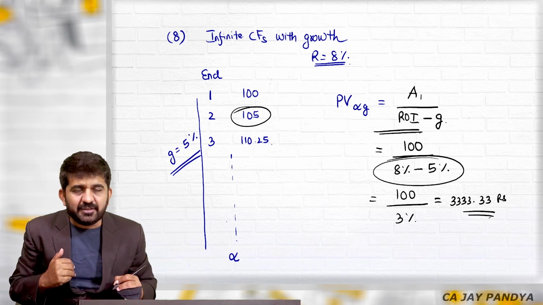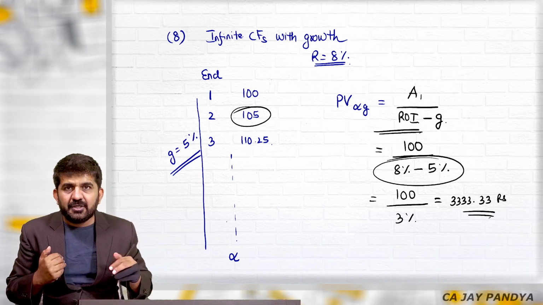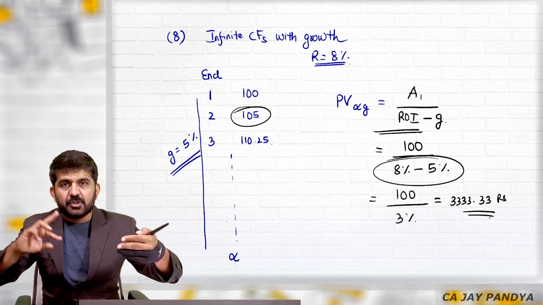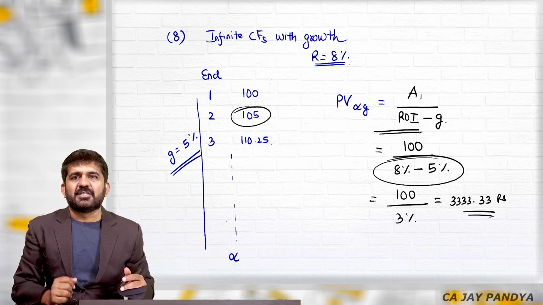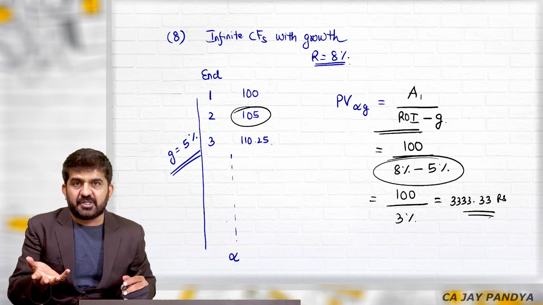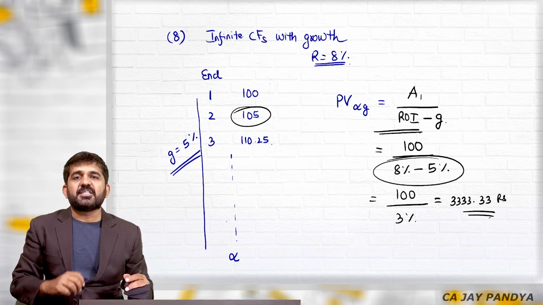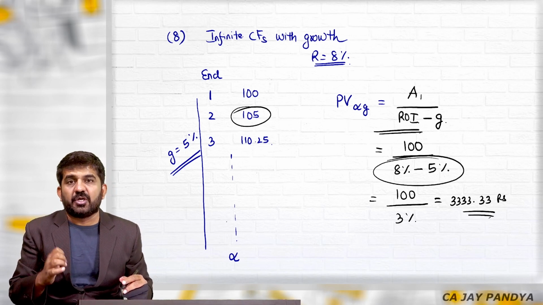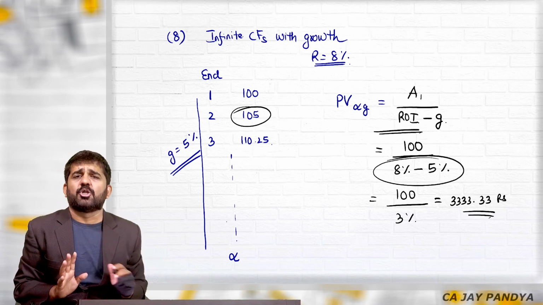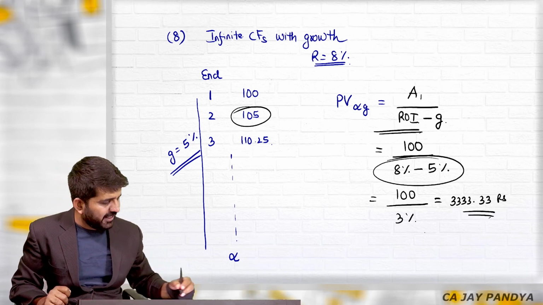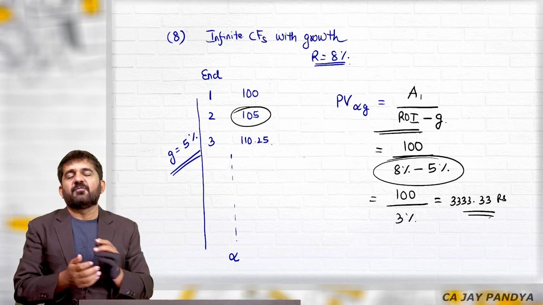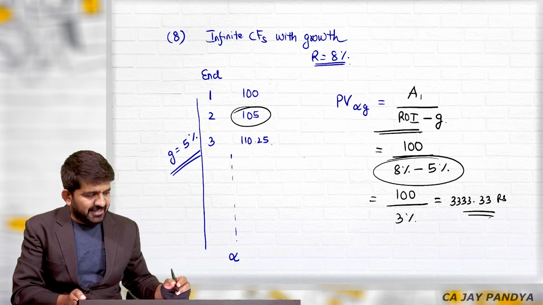Getting 8%, but you want a growth of 5%. So practically you are getting only 3%, right? Sometimes people say the inflation is 6%, the fixed deposit rate is 7%, so effectively I am getting only 1%. That logic can also be used. Best way is to go to Microsoft Excel, the same answer you will be getting as far as present value of infinite growth is concerned.